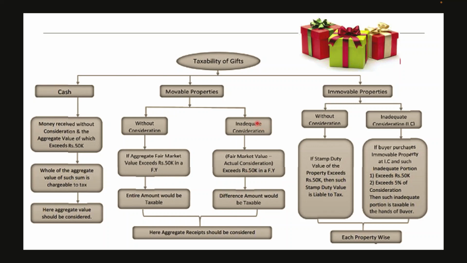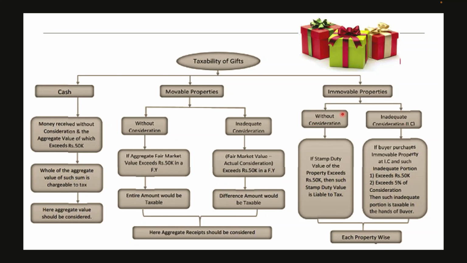If it is of inadequate consideration, we have to take the fair market value. From the fair market value, we have to deduct the actual consideration paid by the assessee. After deducting that, if the amount exceeds 50,000, then the excess amount is fully taxable. In case of immovable property also, we have to see whether it is without consideration or inadequate consideration.